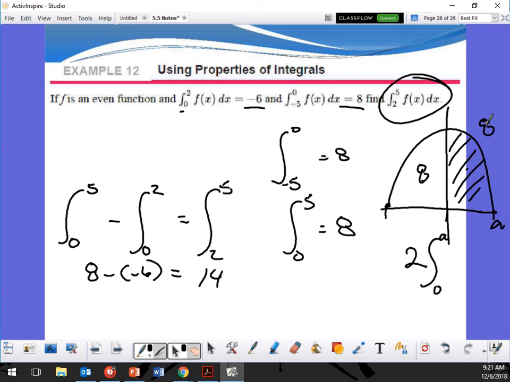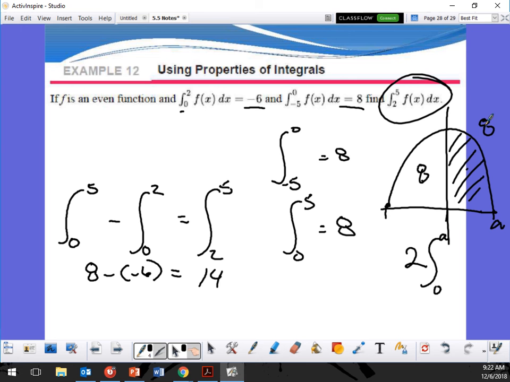I went from 0 to 5, which is the whole thing, which gave me 8, minus what was given to me, the 0 to 2, which is -6, and that's equal to the bounds that are left over. If I subtract these bounds, my lower bound should be 2 and my upper bound should be 5.